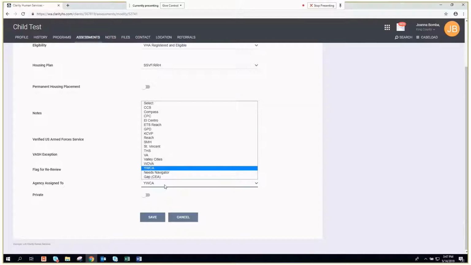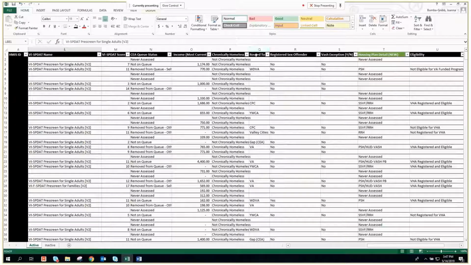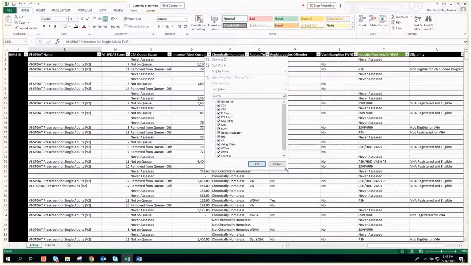The next area we want to be taking a look at are toggles and the agency assigned to or routed to. These two areas are covered in our Volt form. So as you can see, we have our agency assigned to, and if you look in the veteran by name list, that is related to the routed to column that we can sort to see which organizations are working with that household and which are being the main group that should be updating the veteran by name list and the Volt form on behalf of that household.